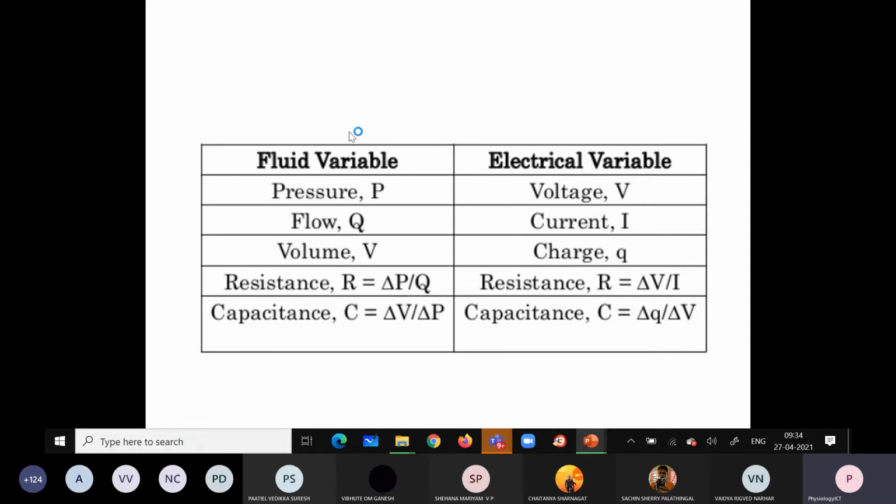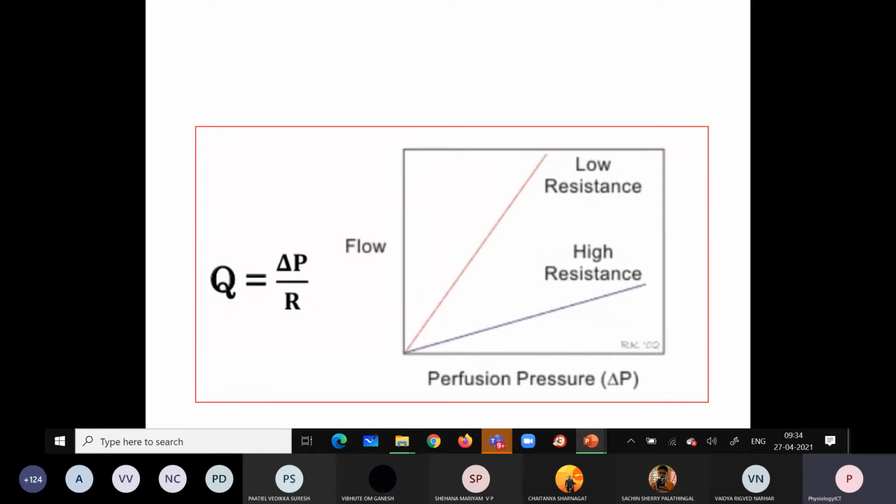This is very important and it is a very simple concept, which explains the relationship between the blood flow, pressure and the volume. So Q, the blood flow, is equal to the pressure gradient divided by resistance.